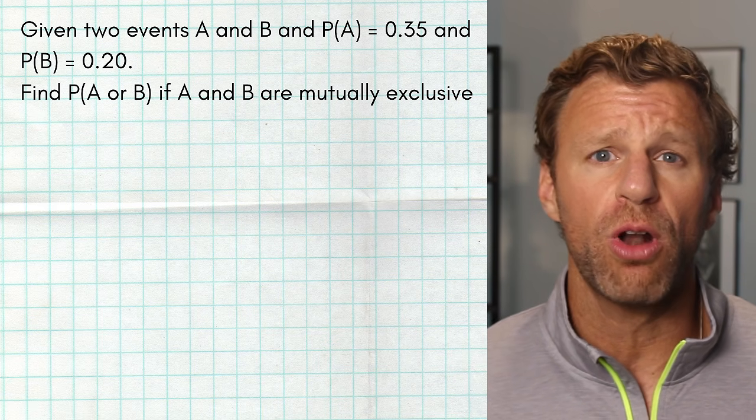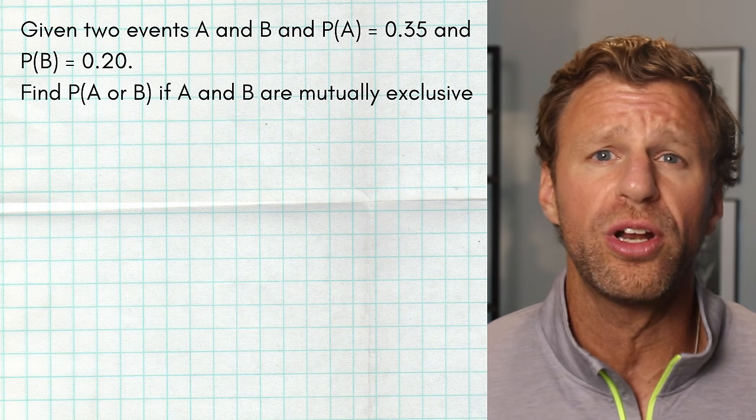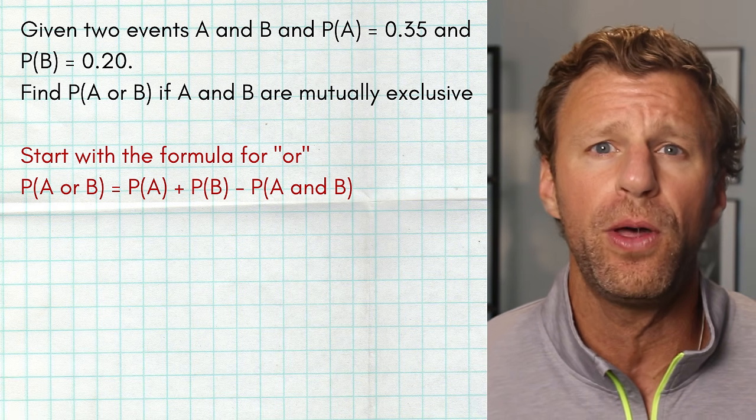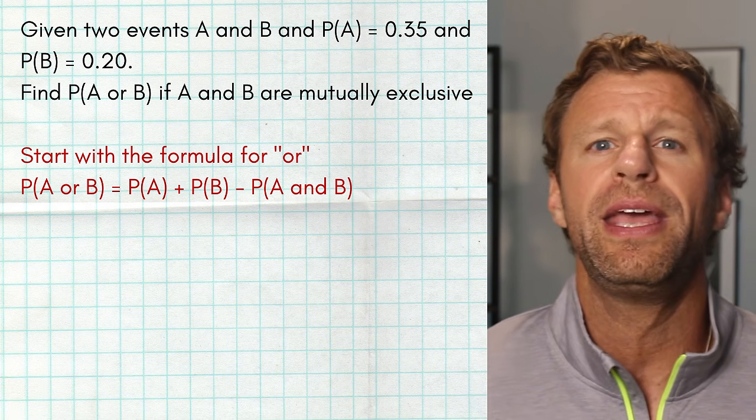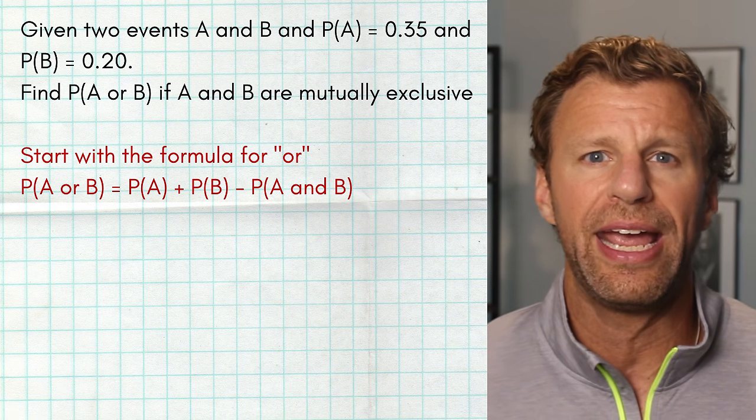Okay, first we're going to start off with the fact that they're asking us to find the probability of A or B, so we know we're going to need our OR formula, one of the most important formulas when it comes to probability. The probability of A or B equals the probability of A plus the probability of B minus the probability of A and B.